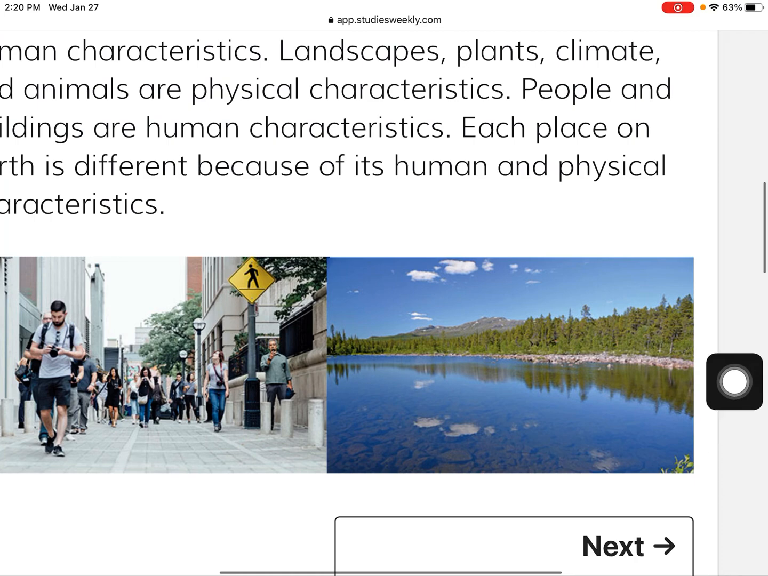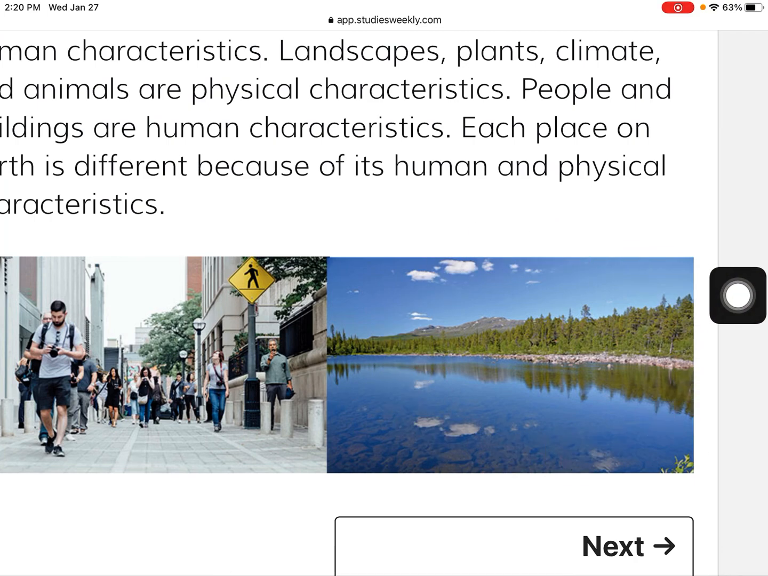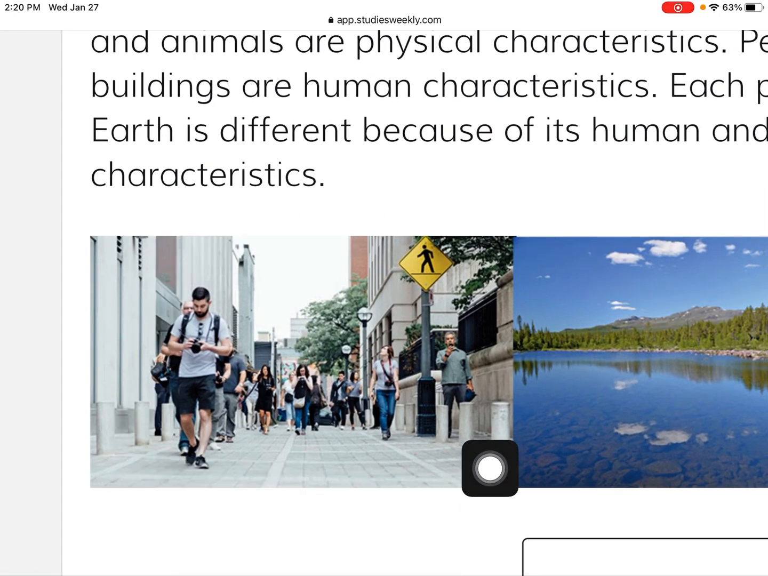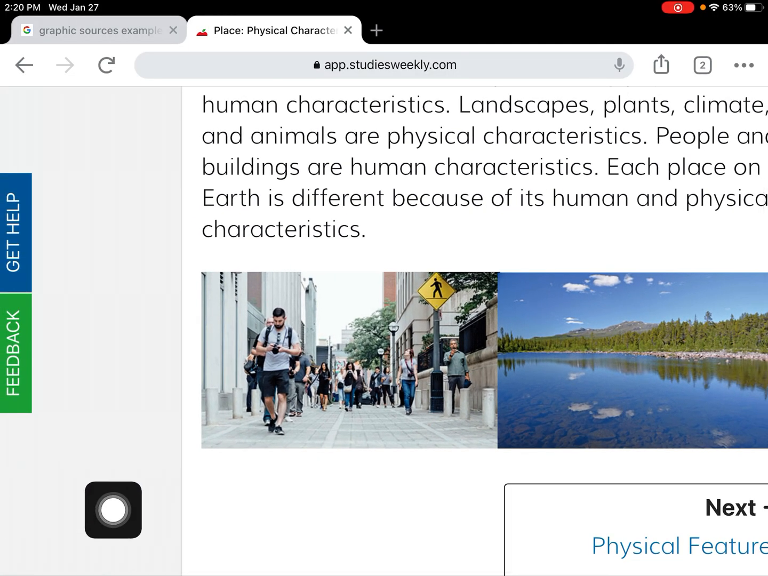What human characteristics do you see? None, right? We don't see anything in here, at least that I'm seeing, that was not put in there by humans. Now, what about this picture on the other side here? What is a human characteristic that we might see in this picture right here?